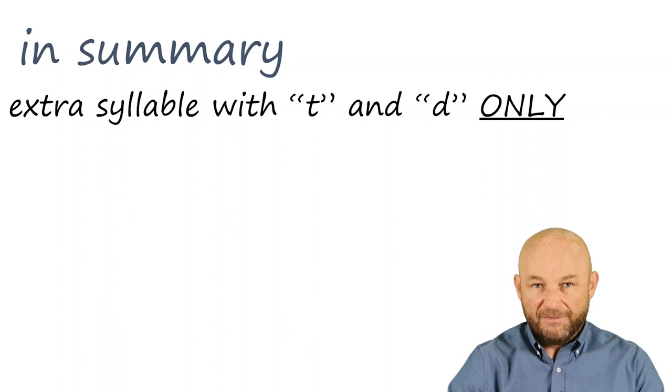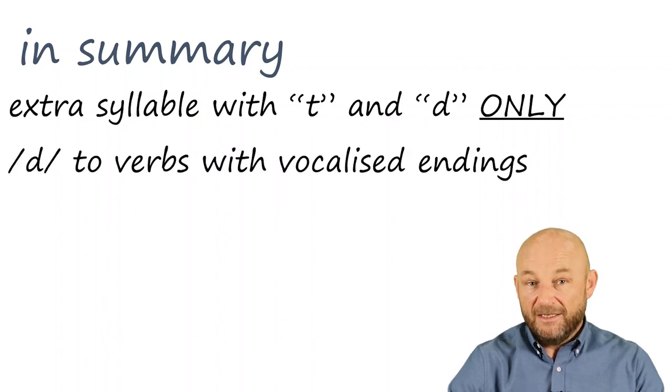That takes effort. In summary, you have to remember these 3 things. Only use the extra syllable ed sound when the verb has a T or a D as the last consonant. Add a D sound to verbs that have a vocalized ending.